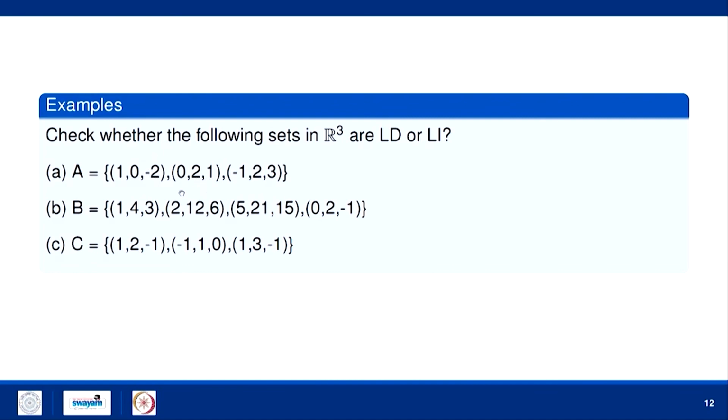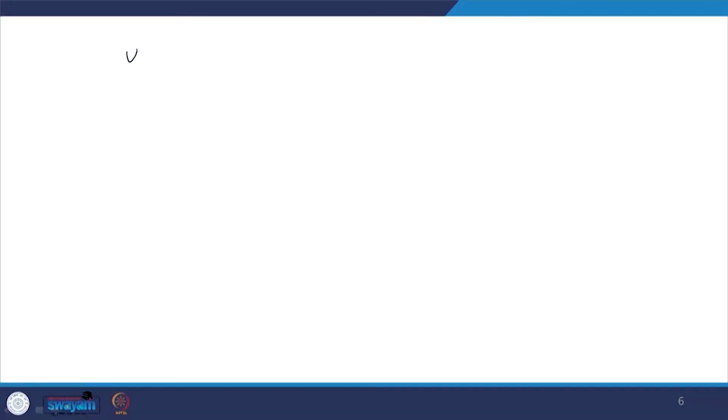So, what I have is V1 plus V3 equals V2. So, I can write V2 as a linear combination of the first and third vectors. So, this set is a linearly dependent set.